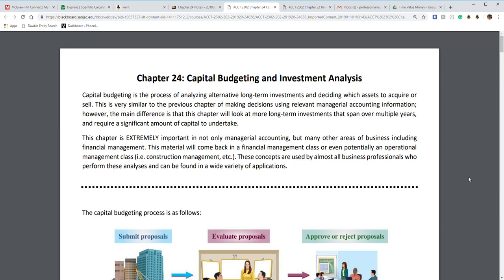So, Chapter 24. This is all about capital budgeting and investment analysis, and we're really going to focus on three aspects of this in the math terms as we go through. But we are going to go over a few things as we finish up the last bit of the chapter.